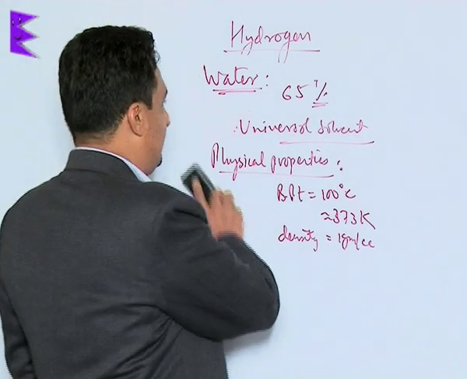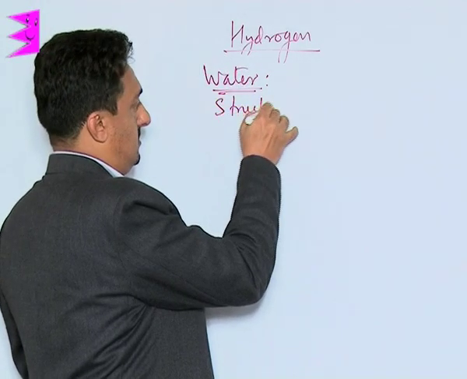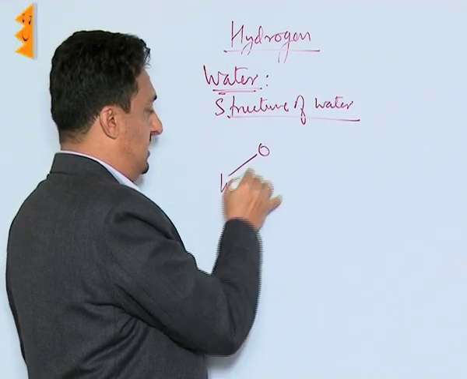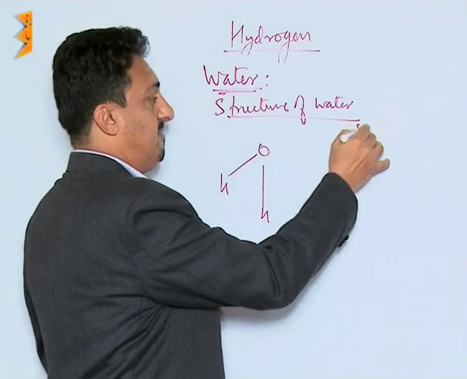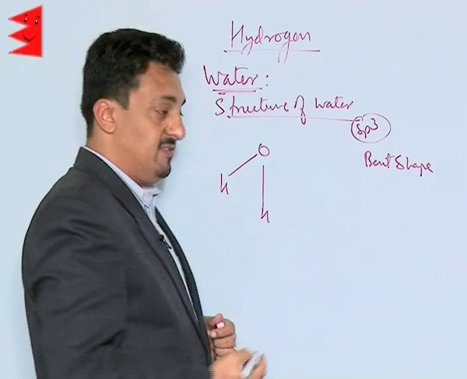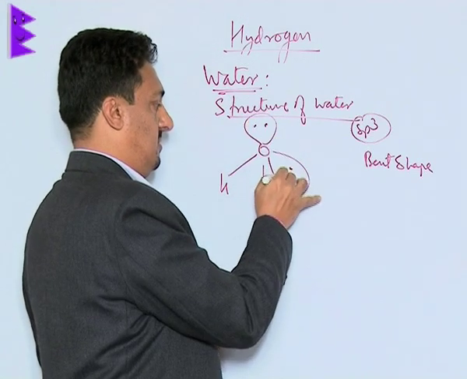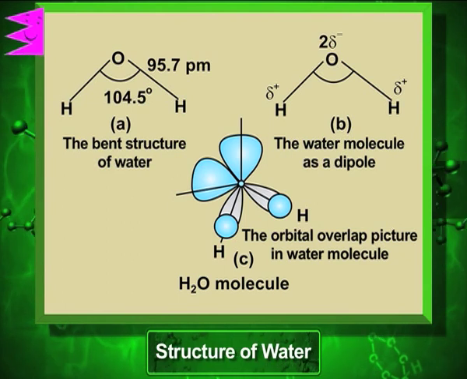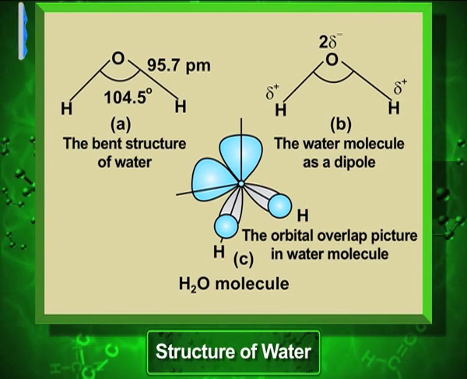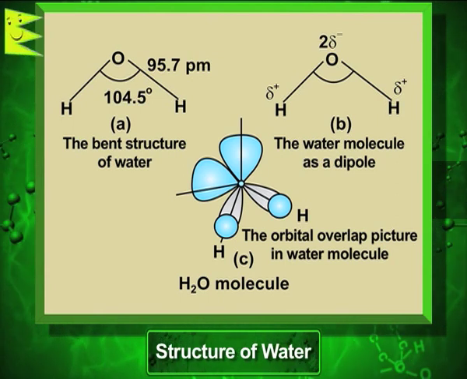Now let us understand its structure. See, we know that oxygen in the water is sp3 hybridized. It has a bent shape, as we have done in the case of bonding, because it's having two lone pairs like this. Now the bond angle in this case is 104.5, and this OH bond length is 95.7 picometer. This is the typical structure of water.